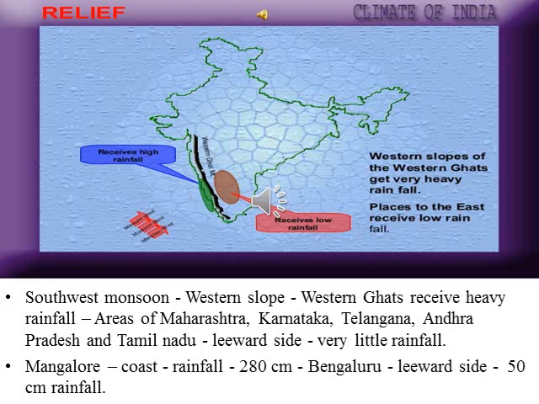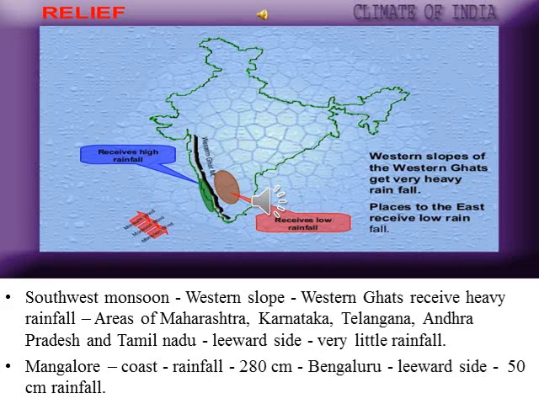Say, for example, if you take Mangalore, which is located in the coastal region on the windward side of the Western Ghats, it receives rainfall of 280 centimeters during the southwest monsoon. But at the same time, if you see Bengaluru, which is located on the leeward side of the Western Ghats, that is the rain shadow region, it receives rainfall of only 50 centimeters.